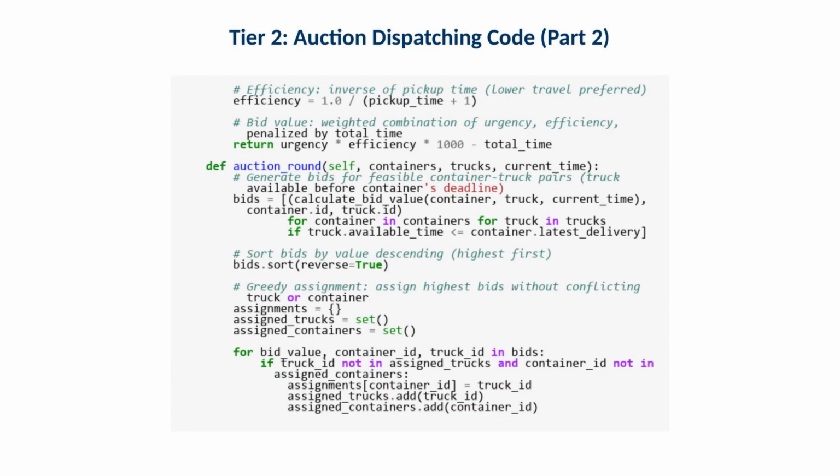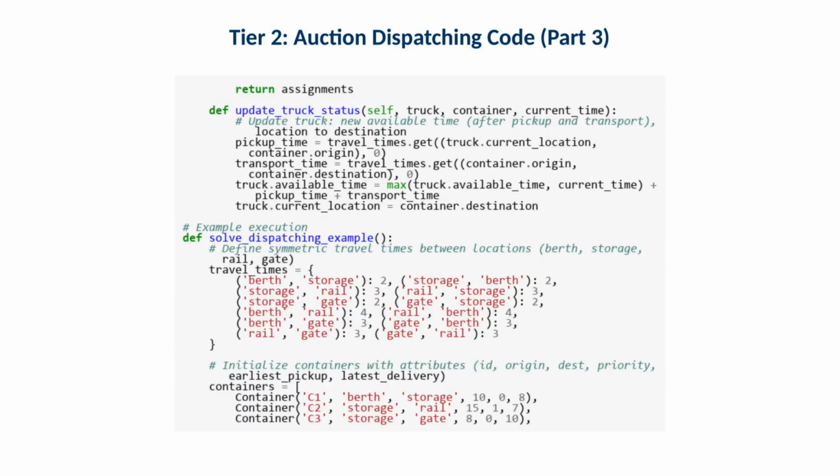This segment continues the implementation. Operationally, pay attention to how ties and conflicts are resolved. If 2 containers bid for the same truck, you need a rule that keeps the overall system stable. This segment continues the implementation. Operationally, this is where truck state and availability are updated after assignments are made.